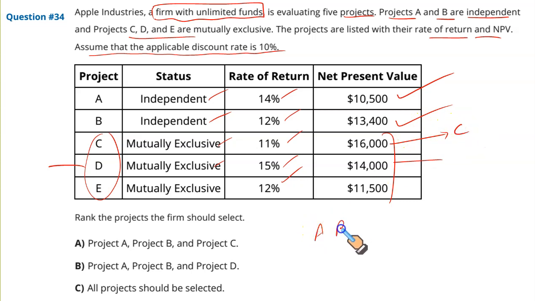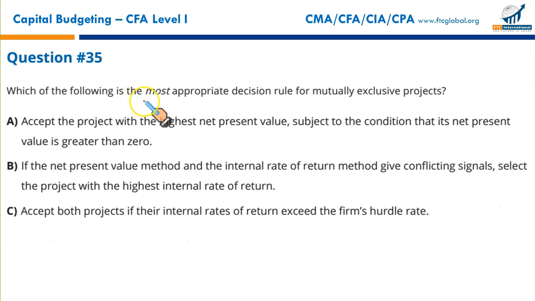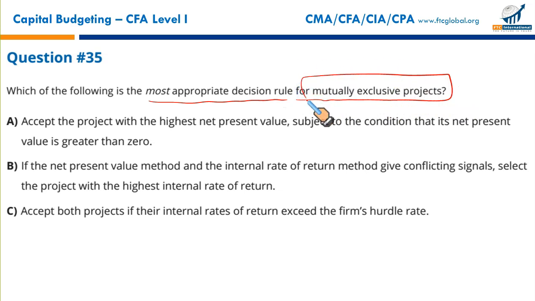So that makes A and B two independent projects, and out of C, D and E, take C. So projects A, B and C should be selected. That makes A the correct option. Moving on. Which of the following is the most appropriate decision rule for mutually exclusive projects? Accept the project with the highest net present value, subject to the condition that its net present value is greater than 0. Yes. When mutually exclusive projects are involved, NPV is the most suitable criterion. Select the project that has the highest NPV that is greater than 0.